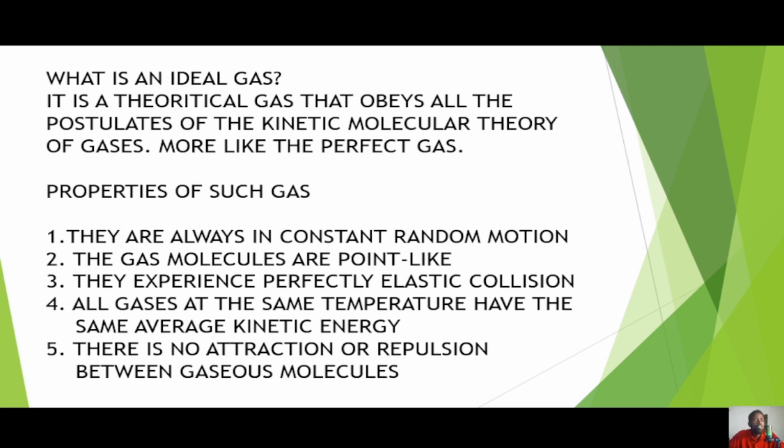Now, the properties of such gases that are referred to as ideal include, number one, they are always in constant random motion. You are basically stating the properties of the kinetic molecular theory, because that is what an ideal gas is. It obeys all those theories. Number two, the gas molecules are point-like. Point-like implies that the volume is negligible. That's basically what it means. They do not occupy any volume. Number three is that they experience perfectly elastic collision, which we said before. And this perfectly elastic collision is what leads to the constant random motion, because there is no decrease in the kinetic energy, neither is there going to be a change in the momentum instead.